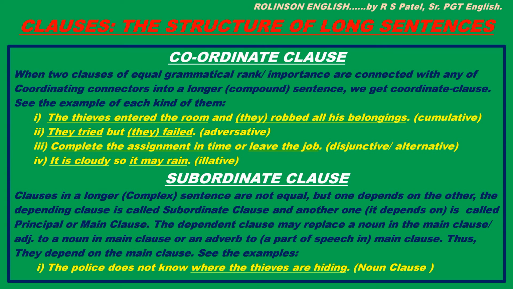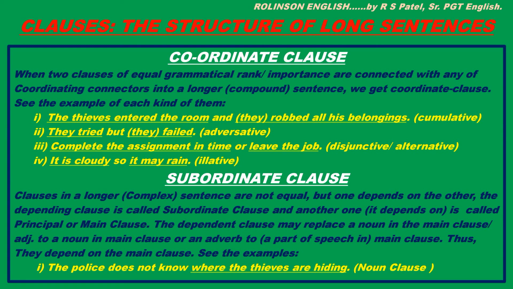Third case, complete the assignment in time, or leave the job. Here, two facts are put as options. One is to be chosen, so alternative or disjunctive, right? Next is, it is cloudy, so it may rain. Here, first fact, it is cloudy, and second fact, it may rain.